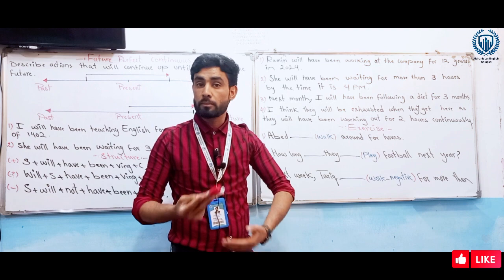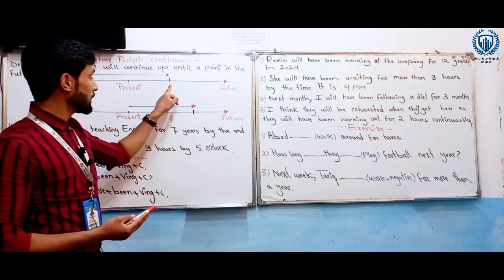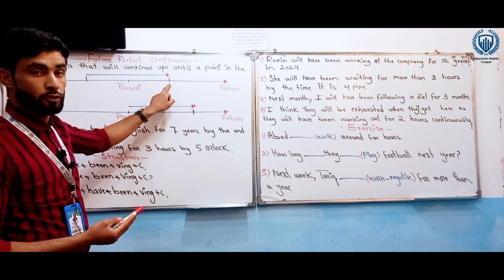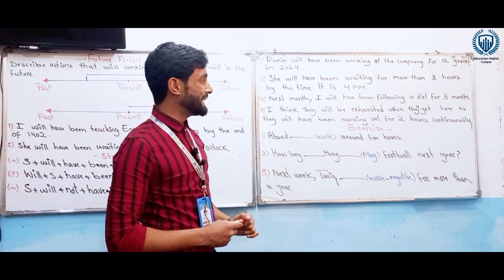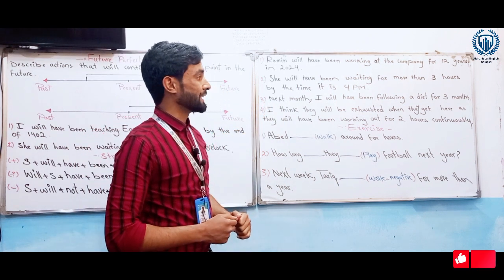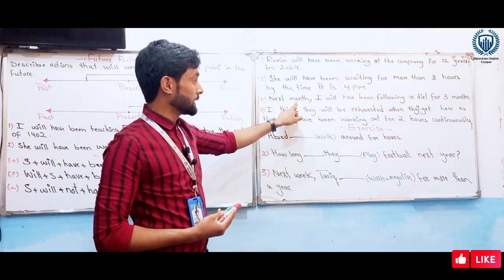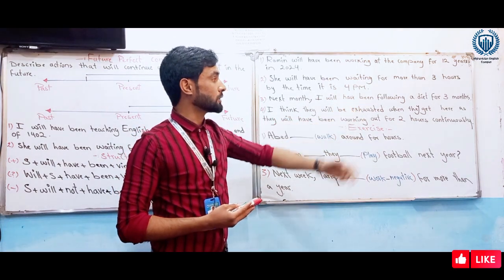So it's a future perfect continuous tense. By the time it is 4 o'clock, she will have been waiting for more than 3 hours. The next one. Next month, I will have been following a diet for 3 months. Next month, it means the coming month, the month which is coming. I will have been following a diet for 3 months.